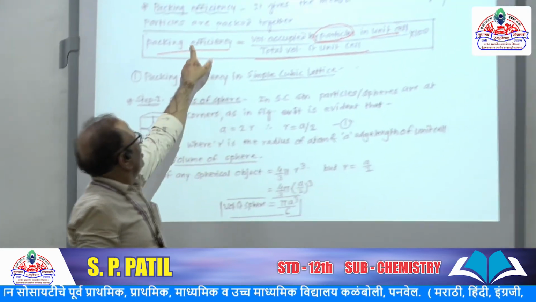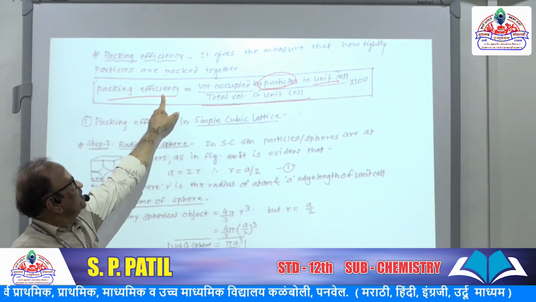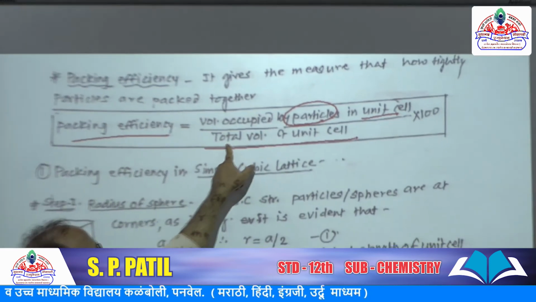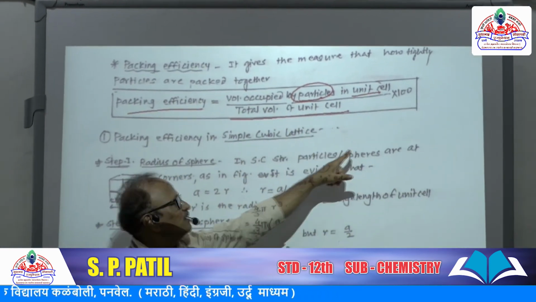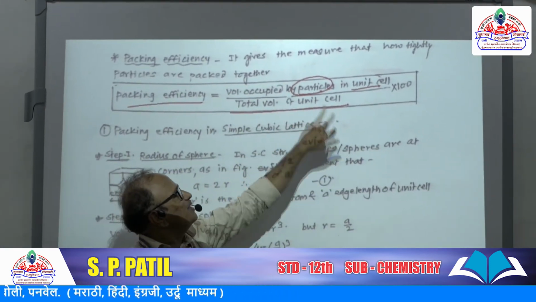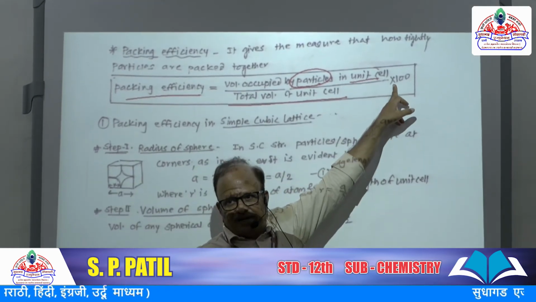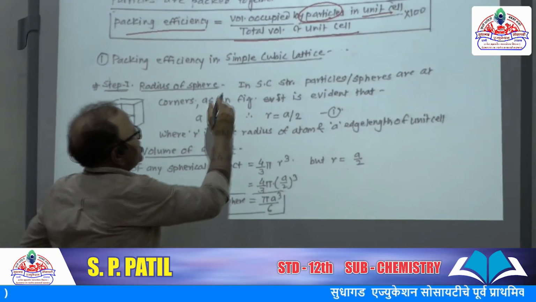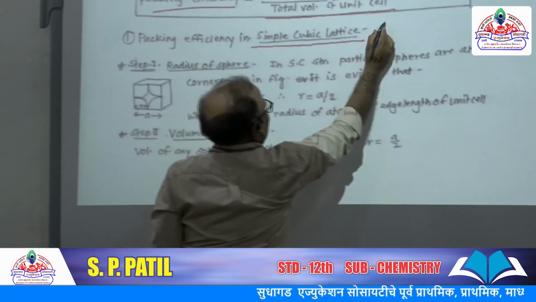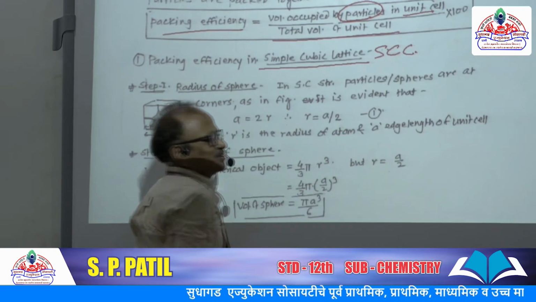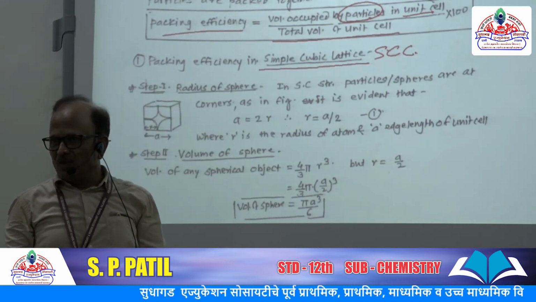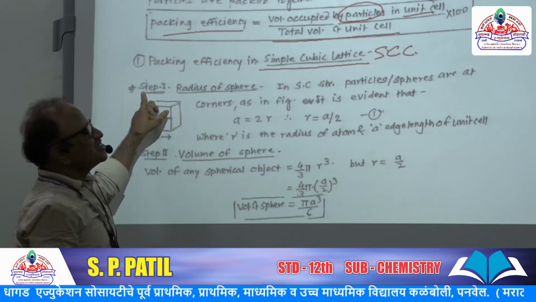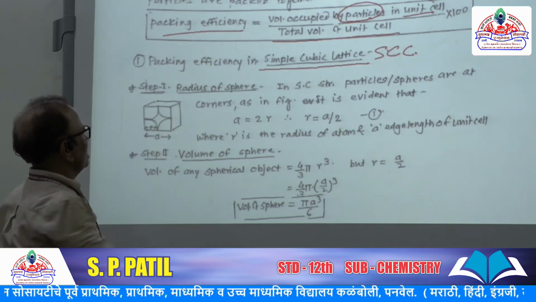So what is the packing efficiency formula? Packing efficiency is equal to volume occupied by particles in unit cell divided by total volume of unit cell into 100. Okay. Now let us see packing efficiency for the simple cubic structure, the simple cubic unit cell. Step by step.